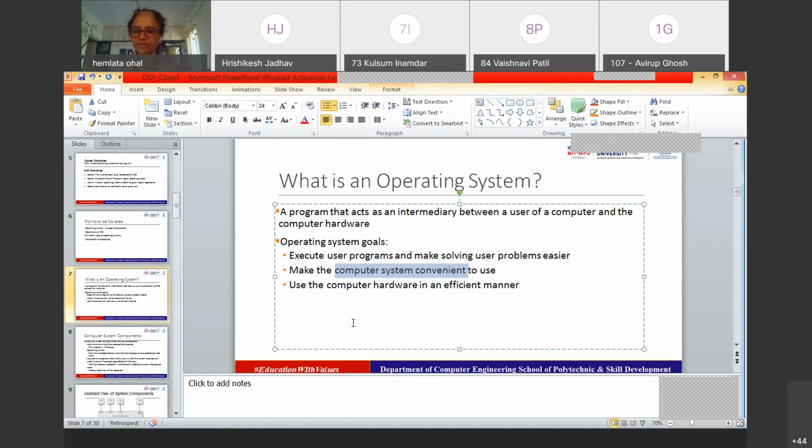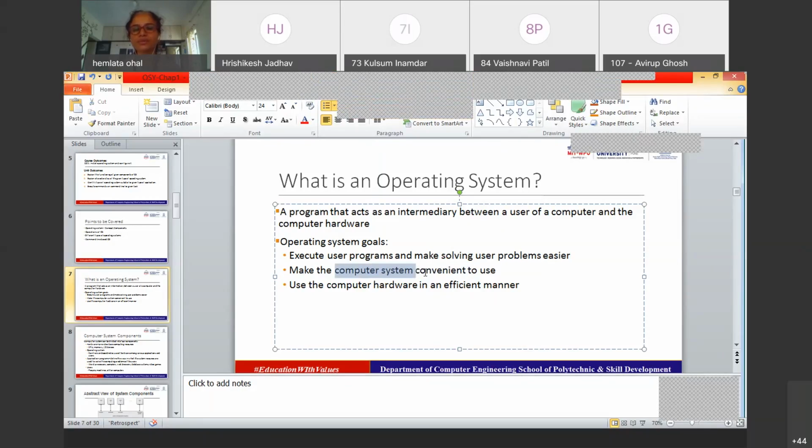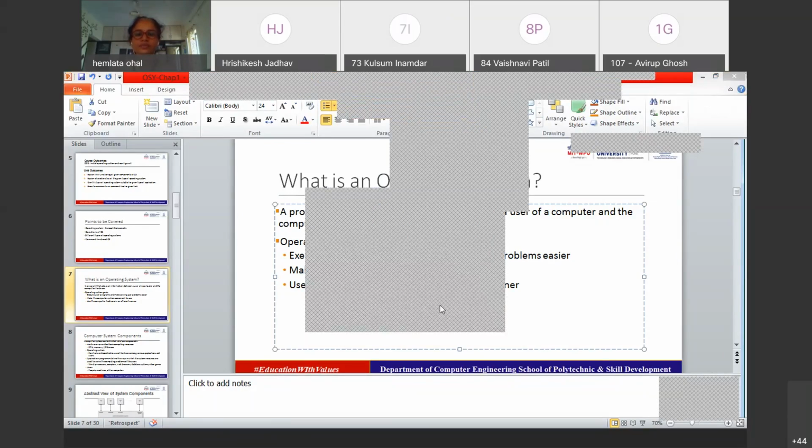Are you getting the funda? The point is what? I want something from the computer system to pick up, to open. So I need some communication, right? And that is done by the operating system. So it is making the computer system convenient to use. Then the use of the computer hardware.